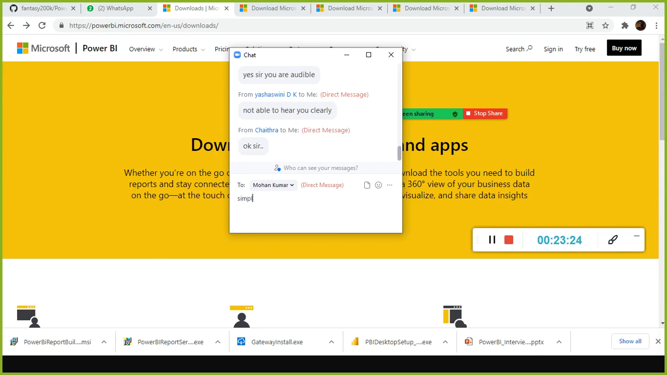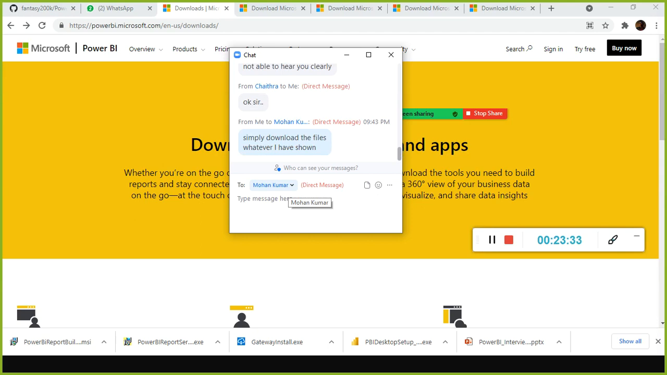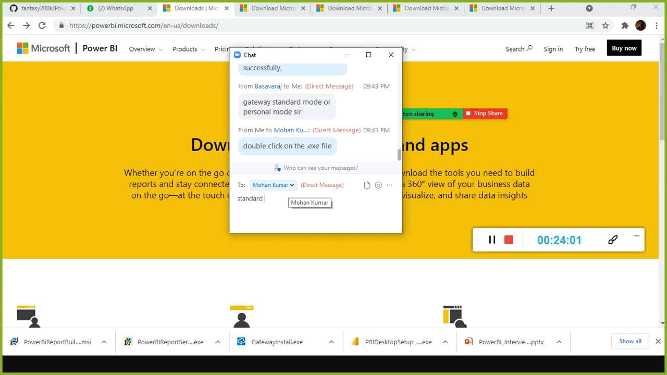Simply download the files, whatever I have shown. Once the files get downloaded successfully, double click. Use standard mode.